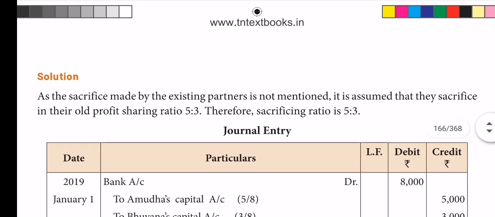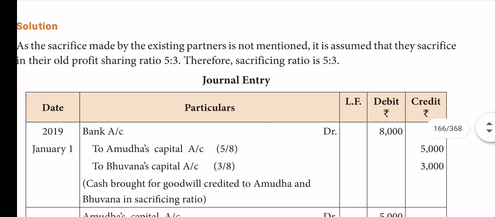Very first journal, see the hint. As the sacrifice made by the existing partners is not mentioned, it is assumed that they sacrifice in their old profit sharing ratio, that is 5:3. Therefore, the sacrificing ratio is 5:3. Bank account debit to Amuda's capital and Puna's capital, 8,000, in 5:3.